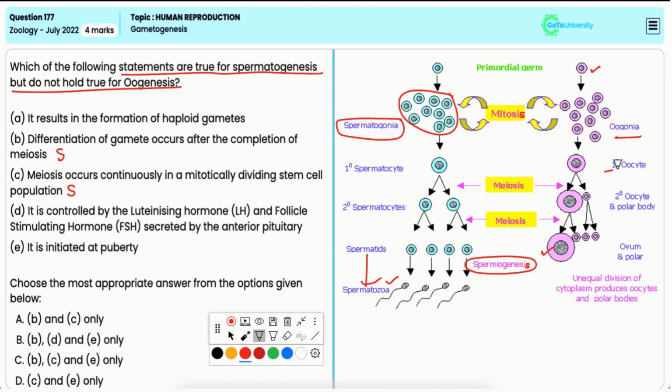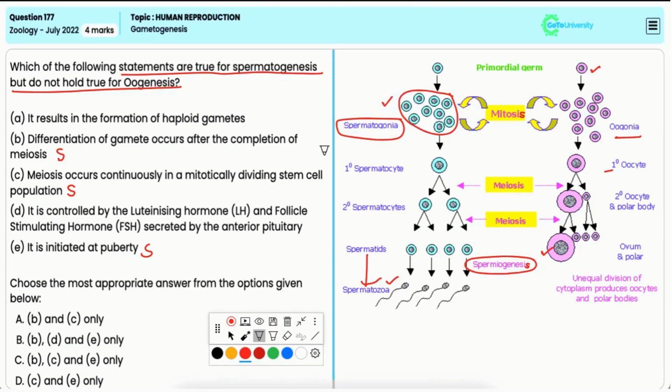Statement D, it is controlled by the luteinizing hormone, that is LH, and follicle stimulating hormone, that is FSH, secreted by the anterior pituitary. Now, both spermatogenesis and oogenesis are controlled by LH and FSH. Statement E, it is initiated at puberty. Now, it is true only for spermatogenesis, as spermatogenesis is a continuous process that begins at puberty.